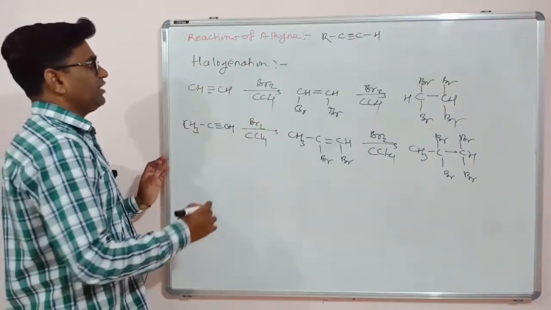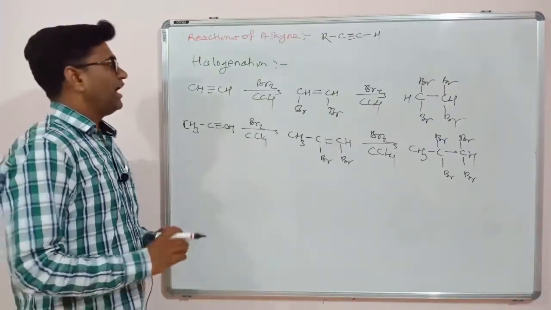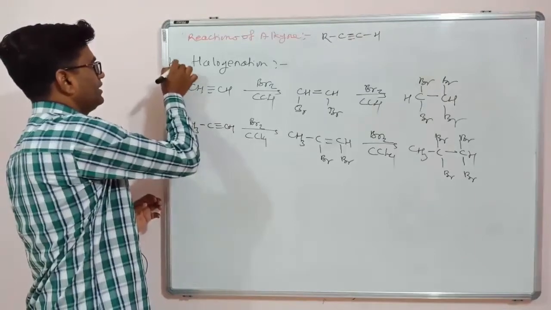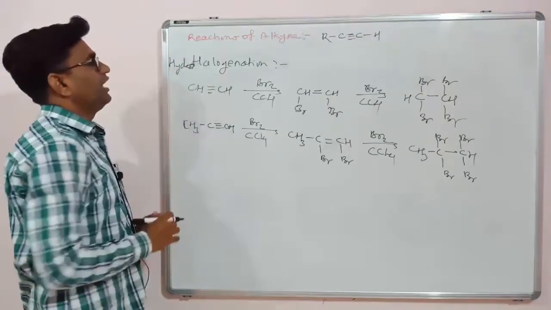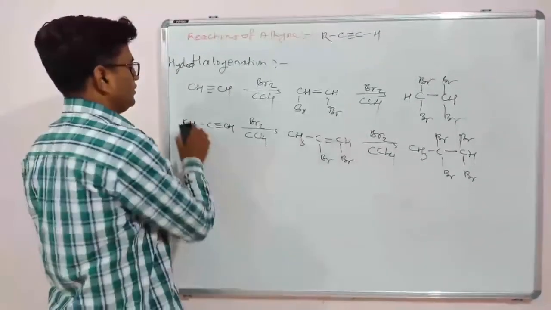Now we will see the addition of hydrogen and halogen, that is hydrohalogenation. The next reaction is hydrohalogenation, meaning addition of hydrogen and halogen.